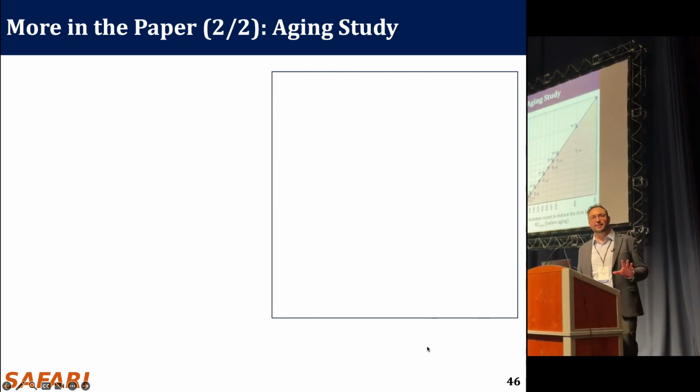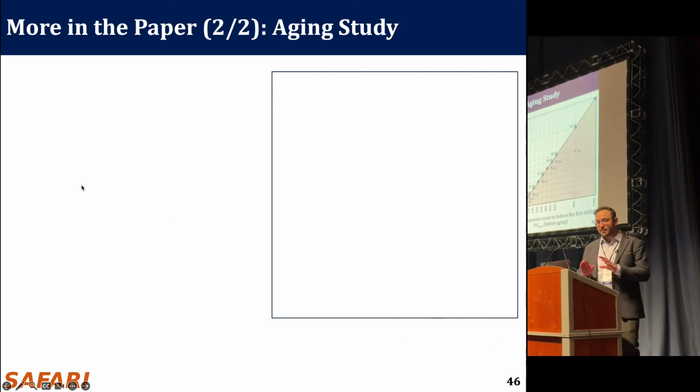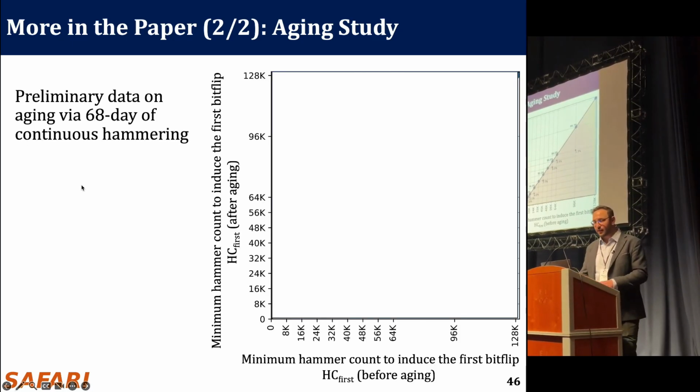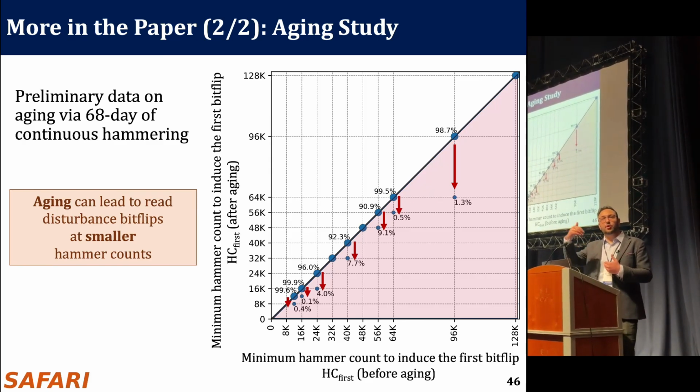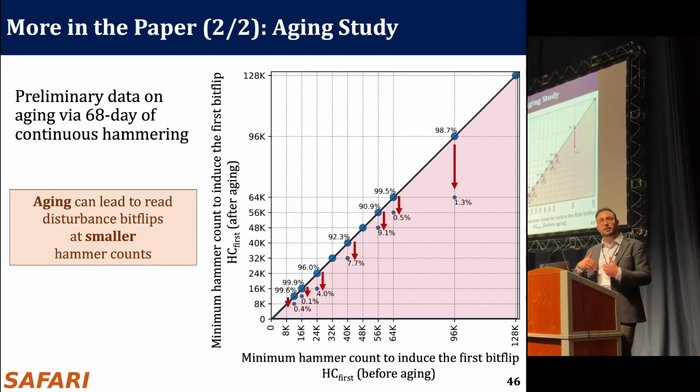Yeah. So first of all, there's a disclaimer. This is preliminary data. This is not proper accelerated aging or anything. We just kept hammering some chips for 68 days, and we compare the HC first values that we found before aging and after aging. On the x-axis there's before aging, on the y-axis after aging, and you can see that for a small fraction of DRAM rows, we observe some significant reduction after this process. So this is actually just motivational data for a more rigorous aging study.